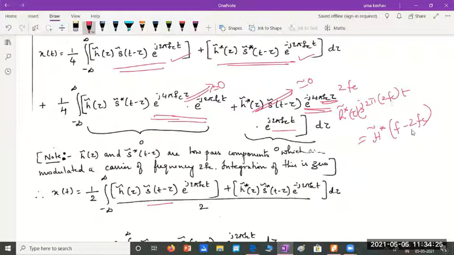It gets shifted by a factor 2fc. If this is positive, it will be right shifted by 2fc. If this was negative, it will be f plus 2fc, h tilde of f plus 2fc. Please remember all these things. That's the reason why we are saying that a low pass signal at 2fc doesn't exist. Hence, we are considering these two components to be 0. So our left hand side will be equated only to the first two components as shown.